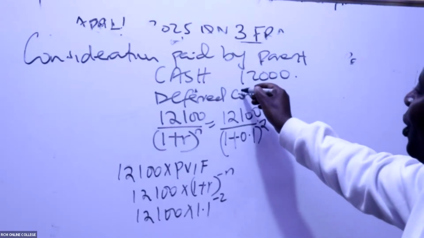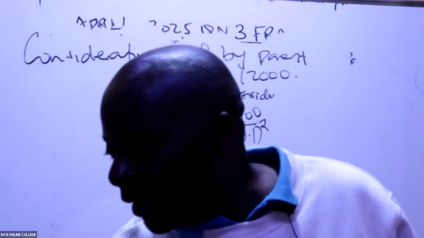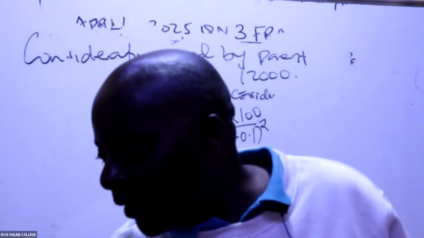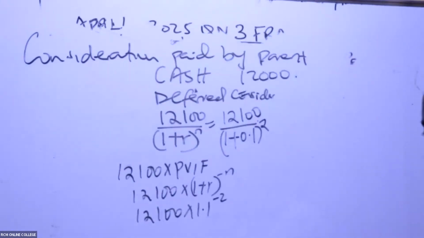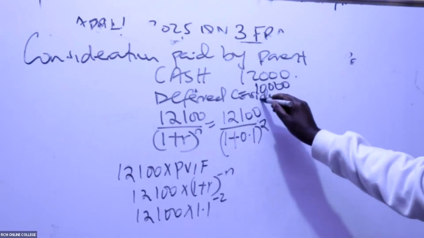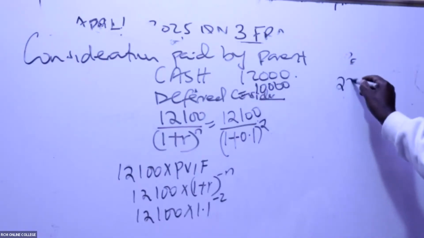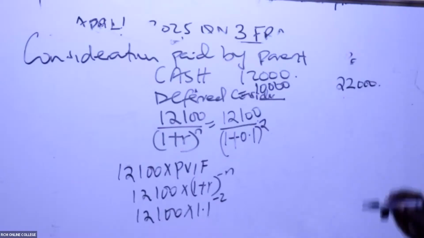Deferred consideration over here. I'm so sure you have gotten your concept there. So the deferred consideration, they say 10,000, right? 10,000. Thank you so much. So then in this case here, we have a consideration paid by the parent to be 22,000. 22,000. Is that right there? Is it right there or not yet? It is right, you have got something which we can build on.